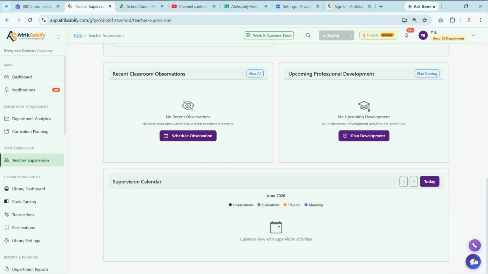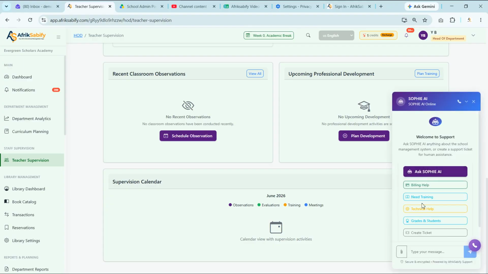Don't forget these two AI features. You can place a call through this Sophie AI and ask for any worries concerning your HOD, your head of department portal. Or you can chat with her directly using this chat widget concerning these features, or you can create a ticket, or if you have any other thing that you want to write, you can easily write here and send, and she's going to respond to you instantly.